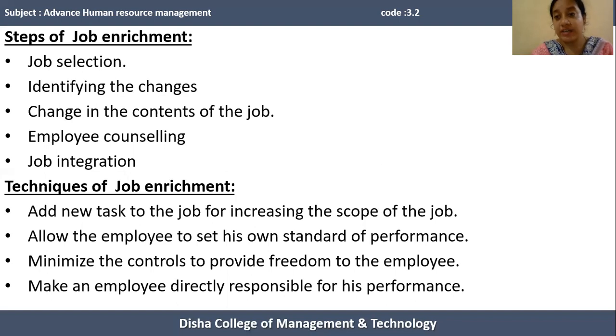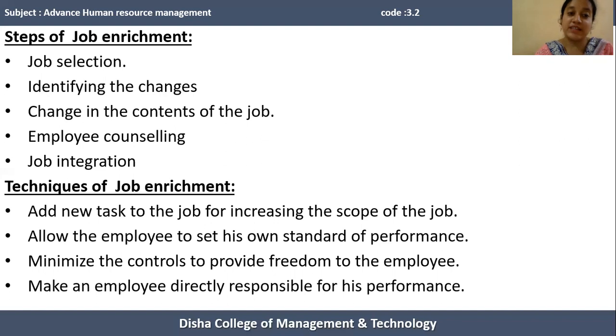Due to certain technological issues, an organization may not permit enriching all jobs of the organization. So first the job designer has to select which job is preferable for enrichment. First the designer should select the job for enrichment. The next step is identifying the changes. What changes have to be made in a particular job.